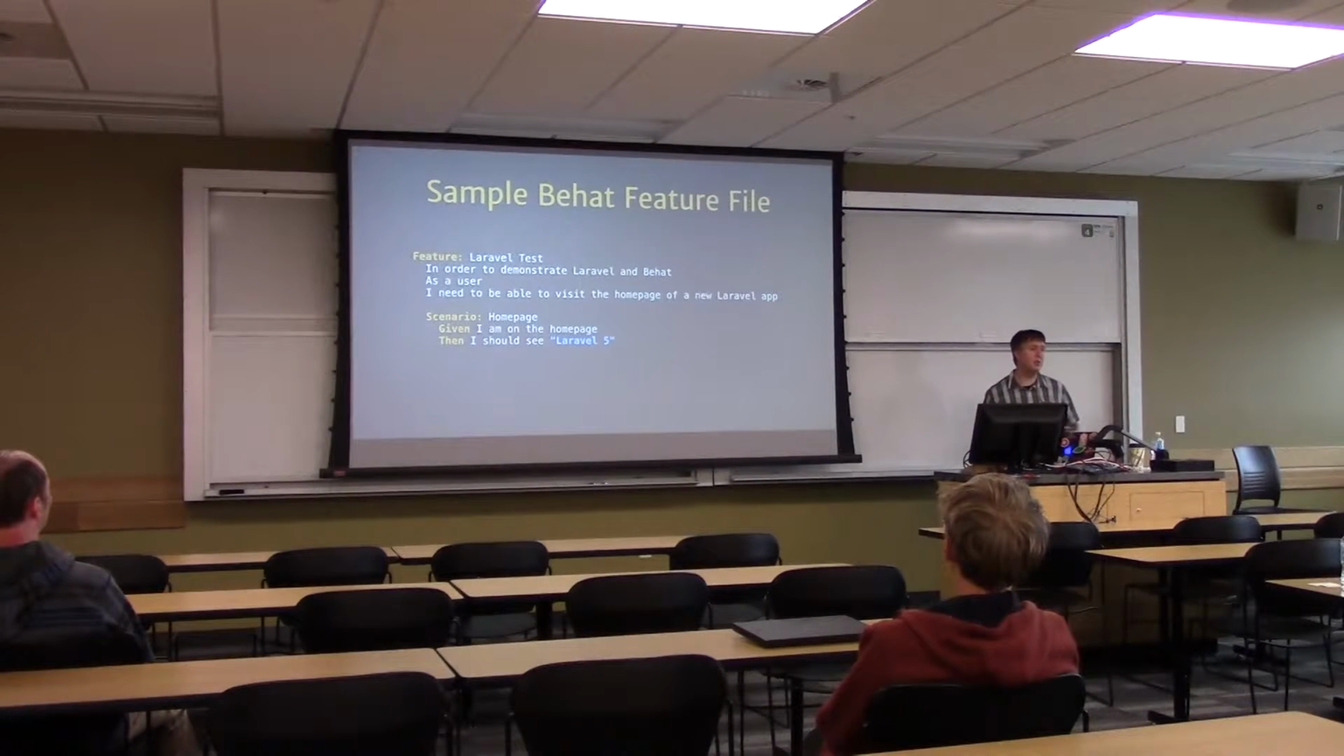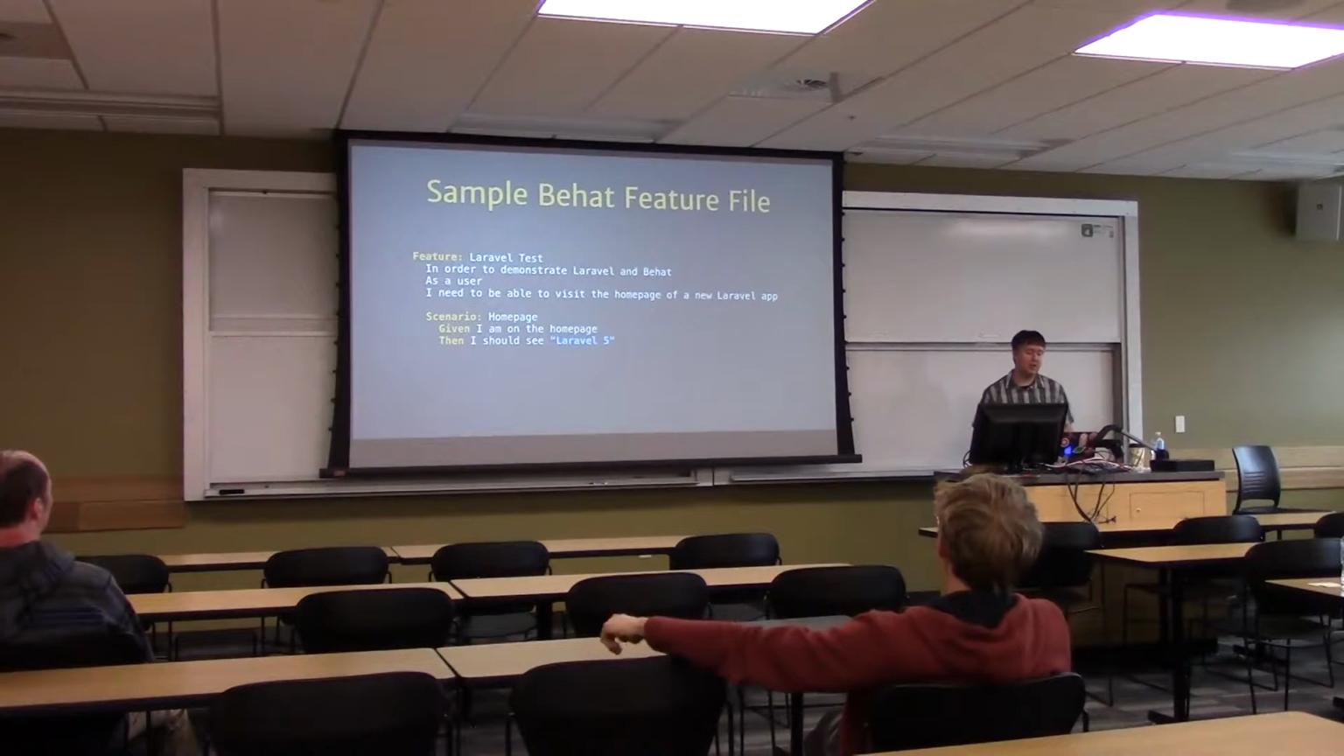When you're doing behavior-driven development, you write a feature file, and you can basically read through it in plain English. The feature name is Laravel test. And you say, in order to demonstrate Laravel and Behat as a user, I need to be able to visit the homepage of a new Laravel app. And then you have a scenario. The scenario is called homepage, and you say, given I am on the homepage, then I should see Laravel 5.